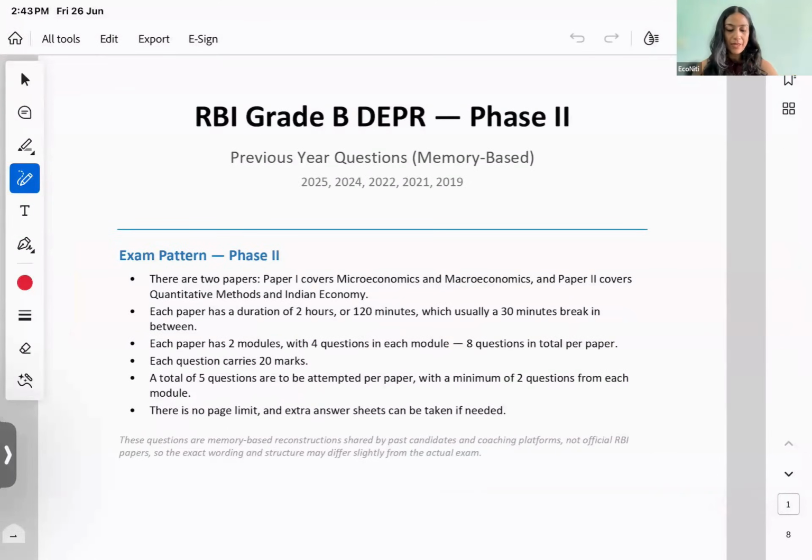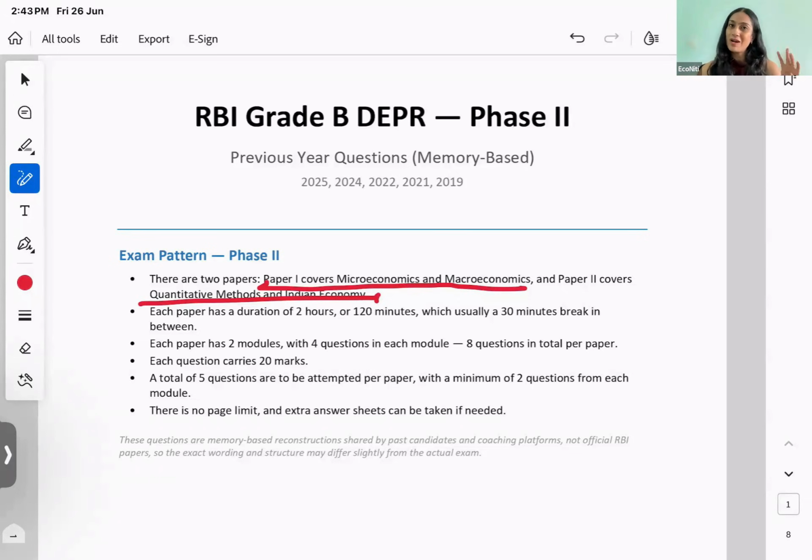Yeah, so there are going to be 2 papers. Paper 1 has micro and macro, we all know, and Paper 2 has quant and Indian economy. Every paper is 2 hours, 120 minutes. Okay, and there is a 30 minute break between the two. Every paper has 2 modules. Paper 1 is going to be your micro and macro. Paper 2 also has 2 modules, quant and Indian economy. The marks of both modules are allotted equally.